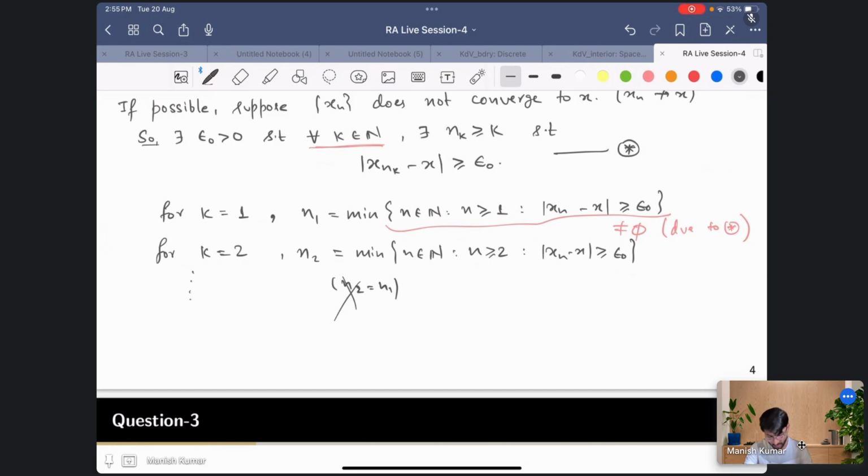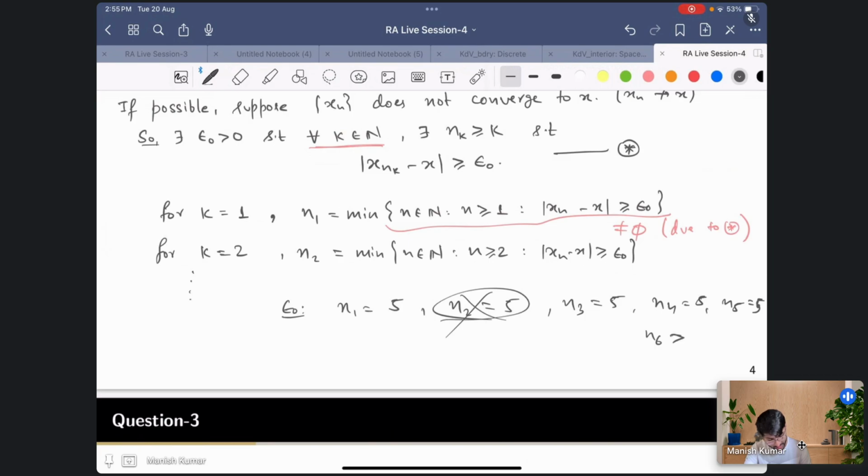Are you getting it? So the possibility is, suppose for epsilon naught you are getting n1 as, let's say, 5, and for n2 you are also getting 5. Then in this case I will drop this n2 and go for n3. Then n3 will be, let's say, also 5, n4 also 5, n5 also 5. But n6 is not going to be 5 because n6 is greater than or equal to 6. So n6 is always going to be greater than n1, and in this case this will be my n1 and this will be my n2.